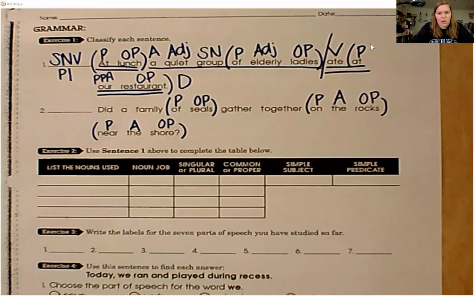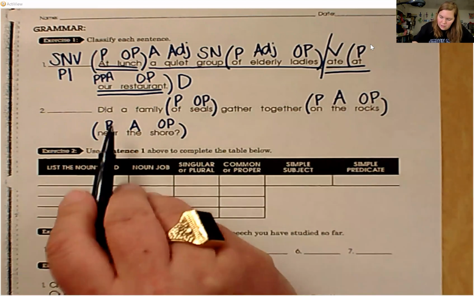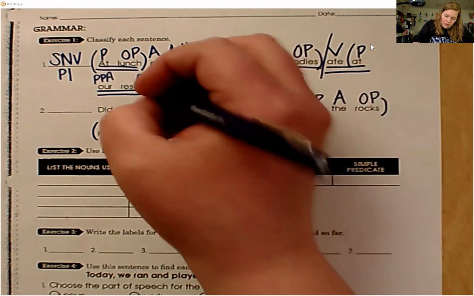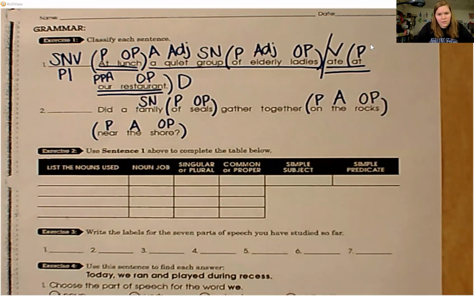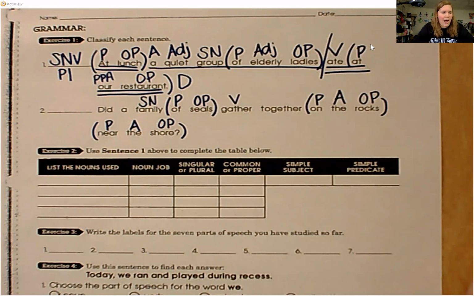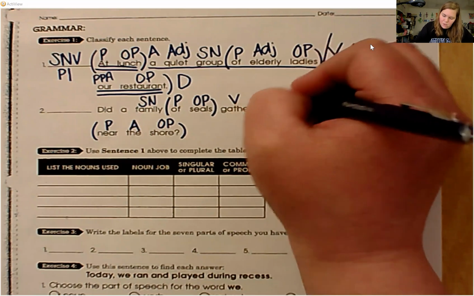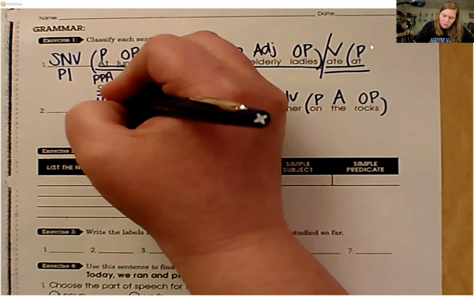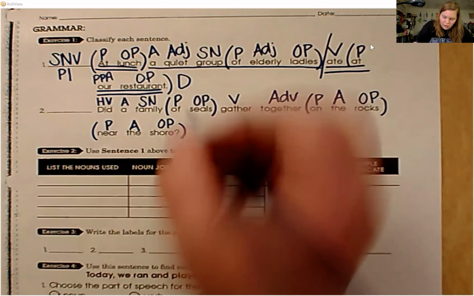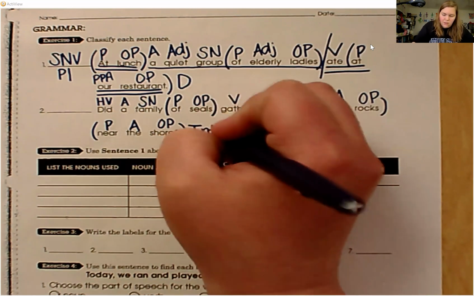The article, adjective. So we have, did a family gather together? What is the subject? Family, subject, noun. What did the family do? What is the verb? Gather. Gather how? Together, adverb. Did is a helping verb. A is an article, adjective. So we do have a helping verb. This is an interrogative sentence, int.